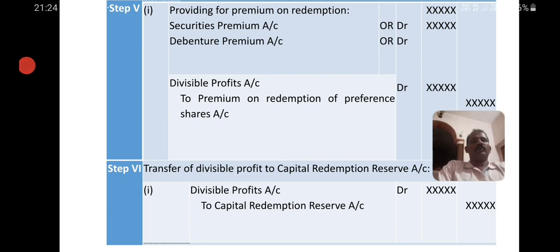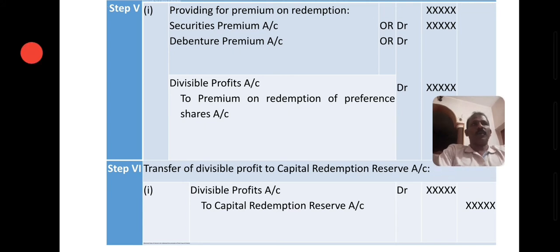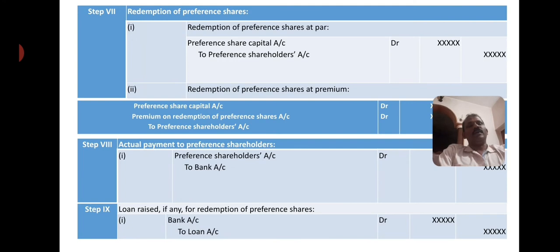Then step 4, as you know: if redemption is made out of divisible profit, the amount so utilized must be transferred to CRR, or in other words, capital redemption reserve should be created to the extent of profit utilized on redemption. The entry: concerned divisible profit account, it may be dividend reserve, profit and loss account, general reserve, or any contingency reserve, whatever is utilized, debit to capital redemption reserve account. This capital redemption reserve account again will appear in the balance sheet.